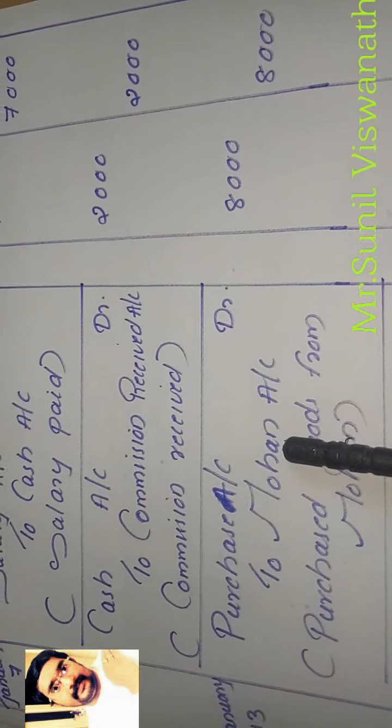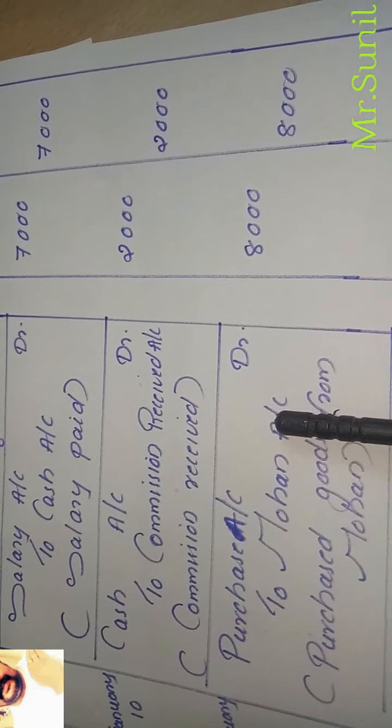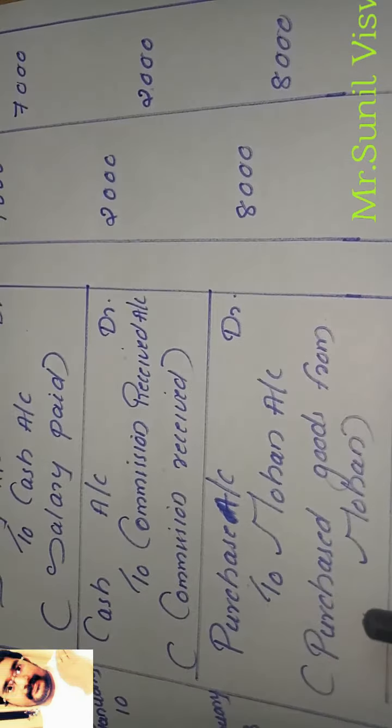So when you purchase goods from Mohan, the journal entry is purchase account debit to Mohan account. Purchase is our expense, a revenue expenditure. We know every expense increase we will debit. Mohan is our creditor. It is a liability. Liability increase we have to credit. So purchase goods from Mohan, journal entry, purchase account debit to Mohan account 8,000. Narration, purchase goods from Mohan.